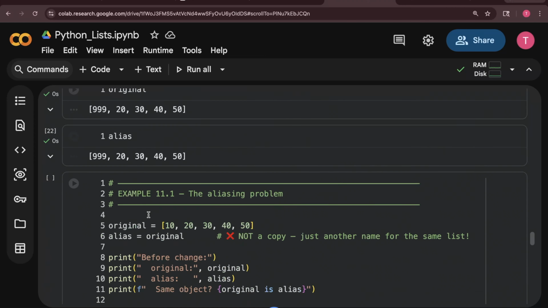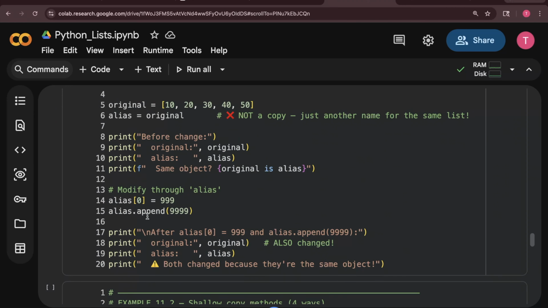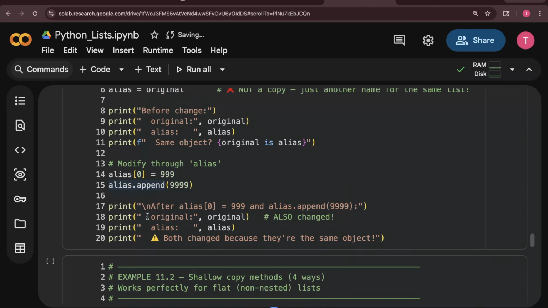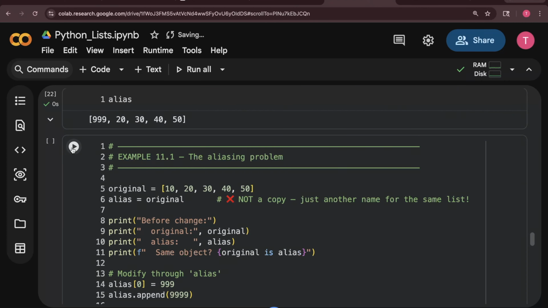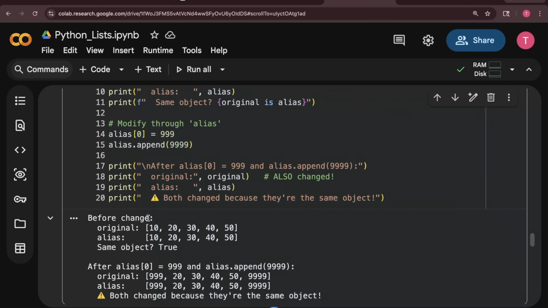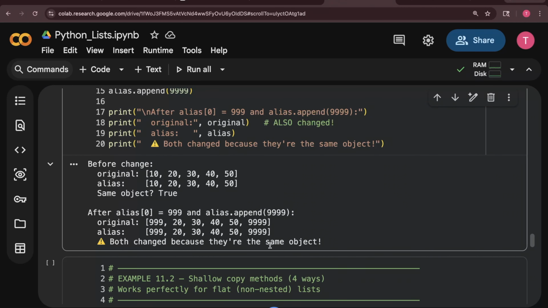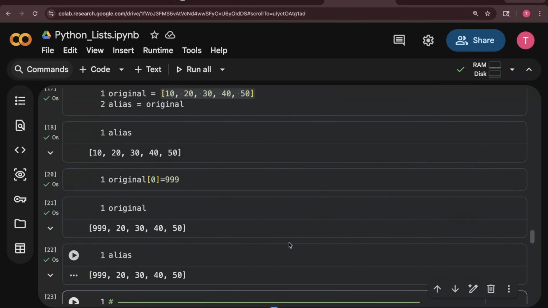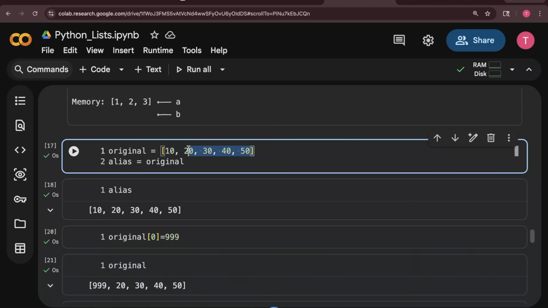Okay, and this is the same example I have discussed here. Both changed because they are the same object. Since this was an object that I created, and I simply did alias equal to original, that alias was referring to the same object.